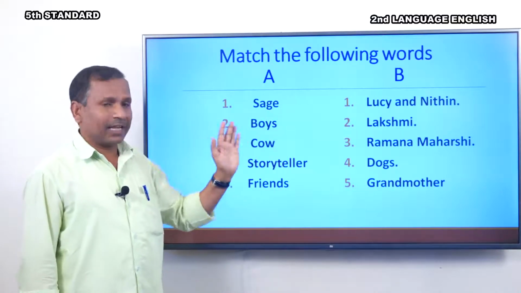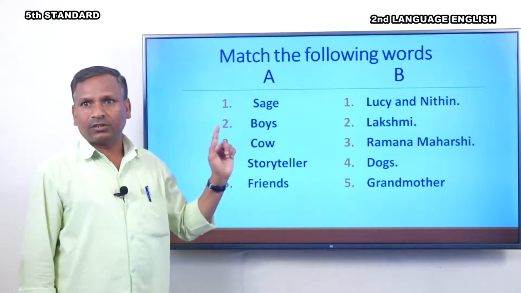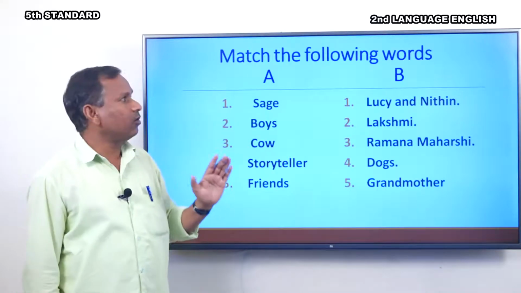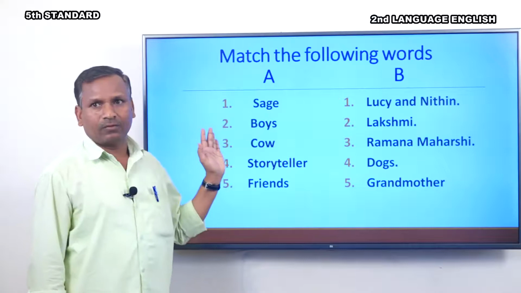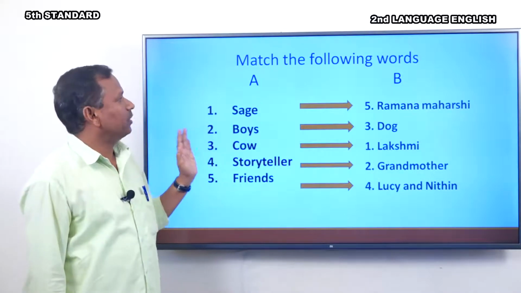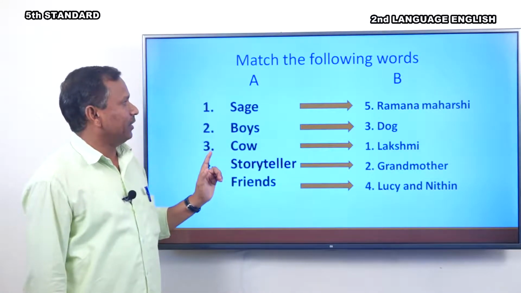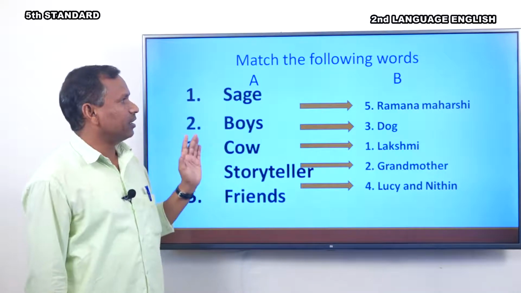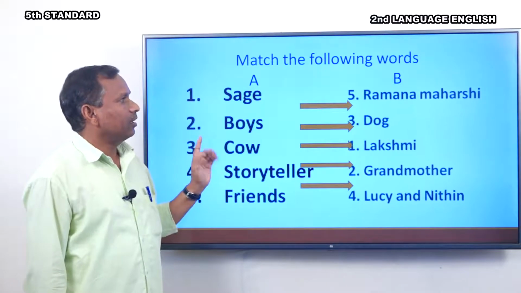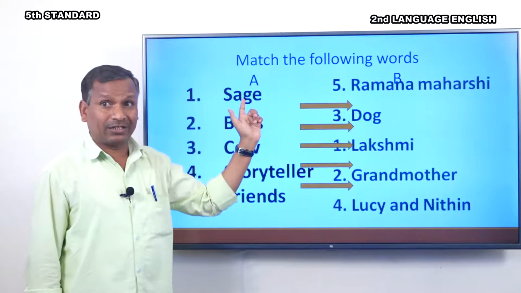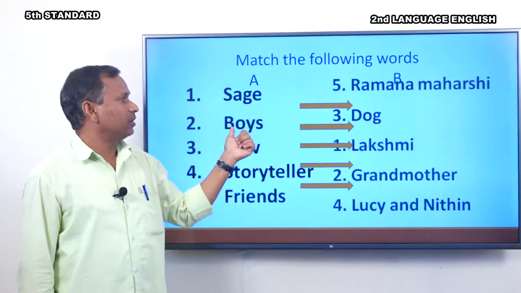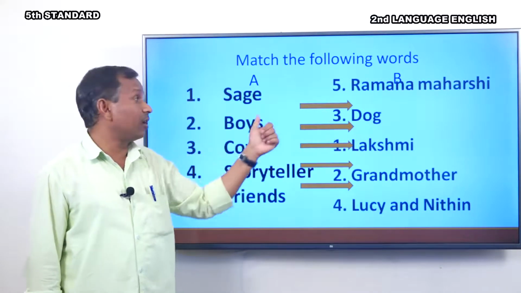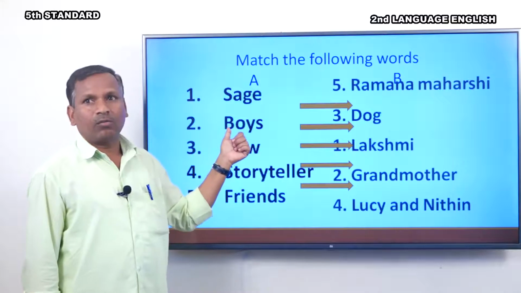Okay. Yes, can anybody match it? No. Okay. Now I will show the answer. Look here. Sage. What is the answer? Ramana Maharshi is a sage. Boys: dogs, because he called the dogs boys.